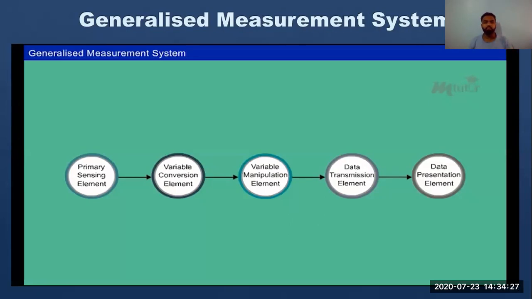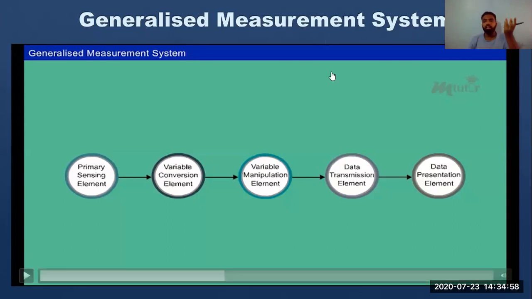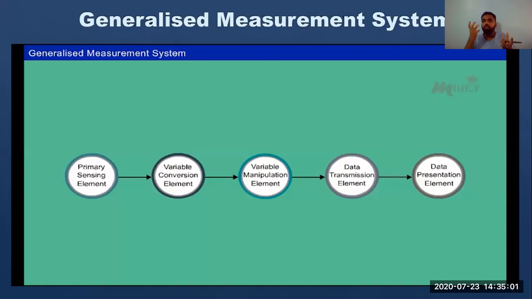The second term mentioned in this video is variable conversion element. I already told you yesterday, an instrument which converts one form of signal to another form of signal is called as, can anyone reply in the chat box? Very nice, transducer. Bilal, Asgar, Tavish, very nice. So in variable conversion, a sensor will sense, and the transducer will convert it into the form which is required.